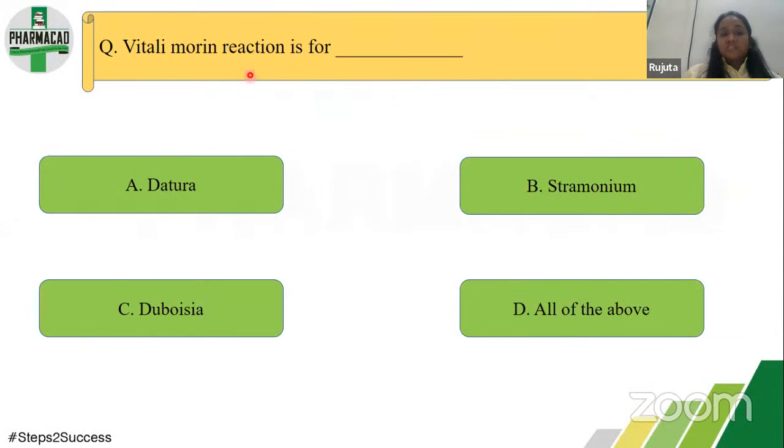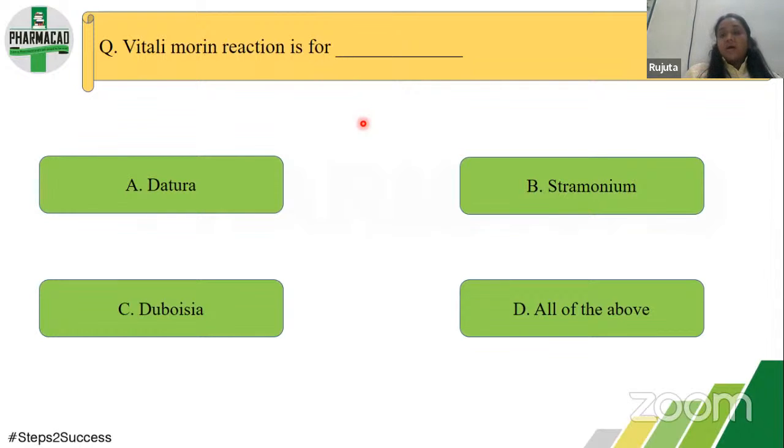Next question: the Vitali-Morin reaction is for dash. The general chemical tests used for identification of alkaloids are Dragendorff's, Mayer's, Wagner's and the picric acid test. All these are general tests used for alkaloids.